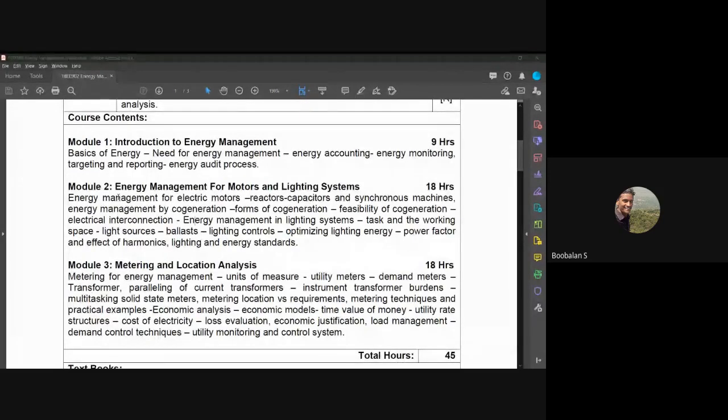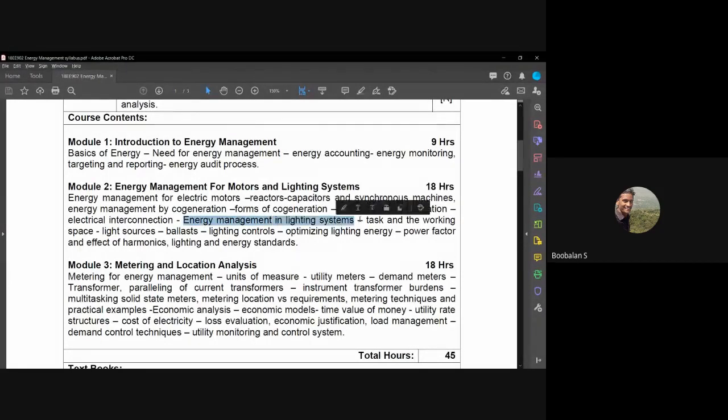In the module, we have just completed our lighting management. Energy management, lighting system, and task and working space we have discussed with the help of Dialux software, and optimization of lighting energy also with Dialux software. The remaining pending topics in the lighting system are power factor, effect of harmonics in lighting, and energy standards. These are some 4-mark and 2-mark questions only. We'll discuss them soon.